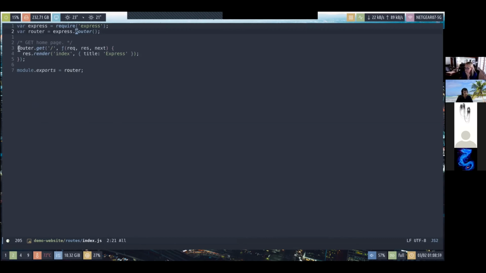And for the router, we have to define how to handle specific requests. So in case of a GET request, we only expect a single slash and no additional parameters.